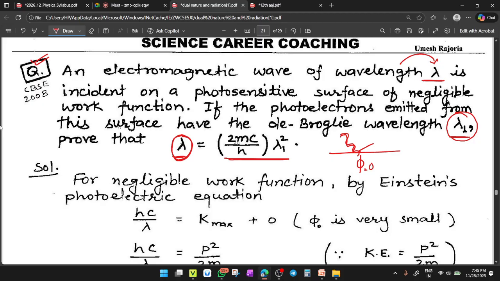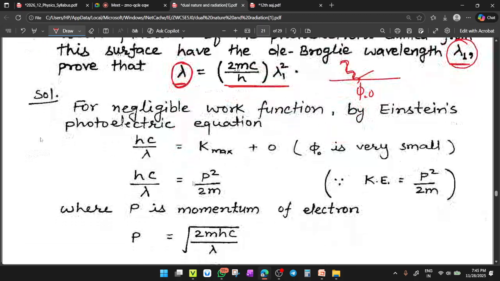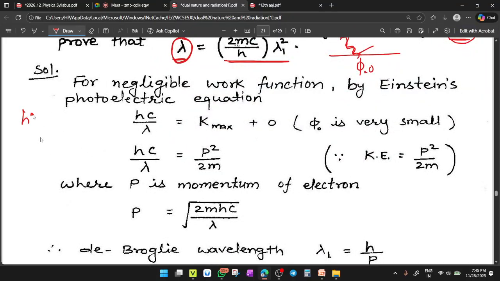By the Einstein energy equation, E equals h nu equals phi naught plus K max. Now h nu equals hc upon lambda, where lambda is the incident wavelength, equals phi naught, which is 0 here, plus K max, which becomes half mv square. But convert this half mv square into the form of momentum.